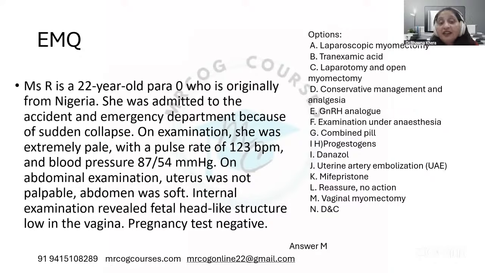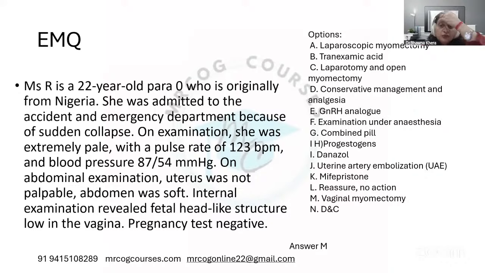Pregnancy test is negative. So definitely we are not dealing with the ectopic scenario, because that's the one in which we most often see such a picture where you have a collapse and the hemorrhage signs are there. But this is not that. So what is this? This is basically a fibroid which has just come out. But it says that there is a fetal head like structure low in the vagina.